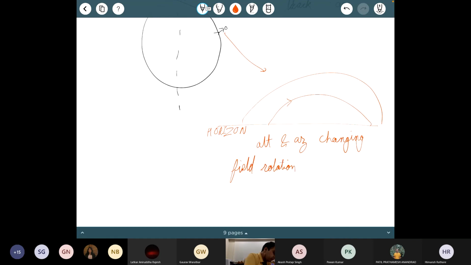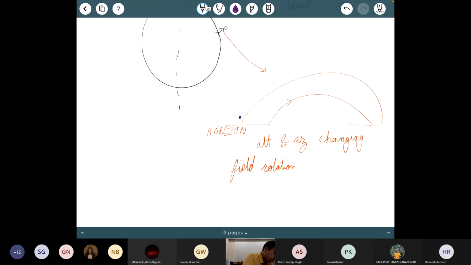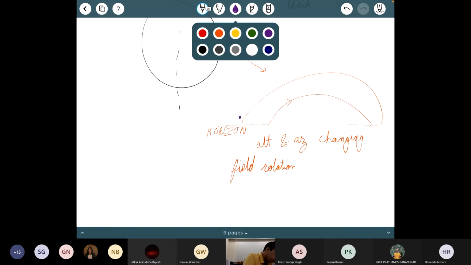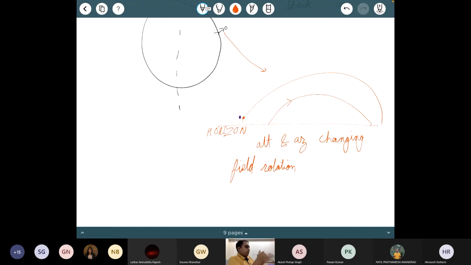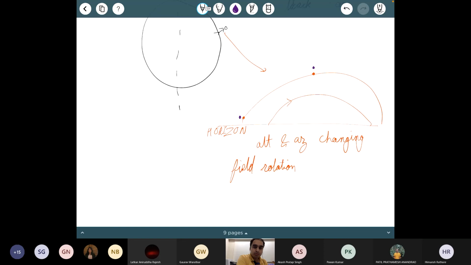Okay, so imagine that I have two objects which are close to each other on the sky. One of them is just above this orange line, and let this be the other object itself. As seen from a telescope which is pointing like this in a certain part of the sky right now, the purple object is to the left of the orange object. Suppose both of them have the same right ascension, so they are actually north-south of each other. At culmination, or at meridian transit, I will now have the purple object above the orange object, and when it is setting, the purple object will now be to the left.